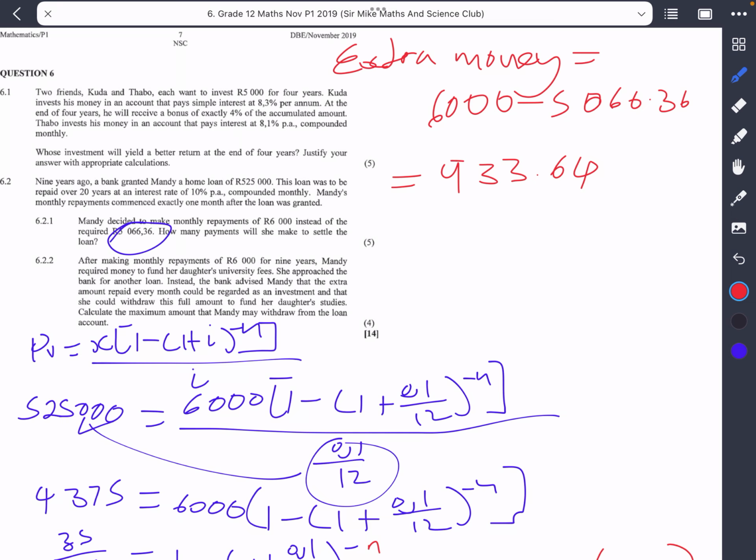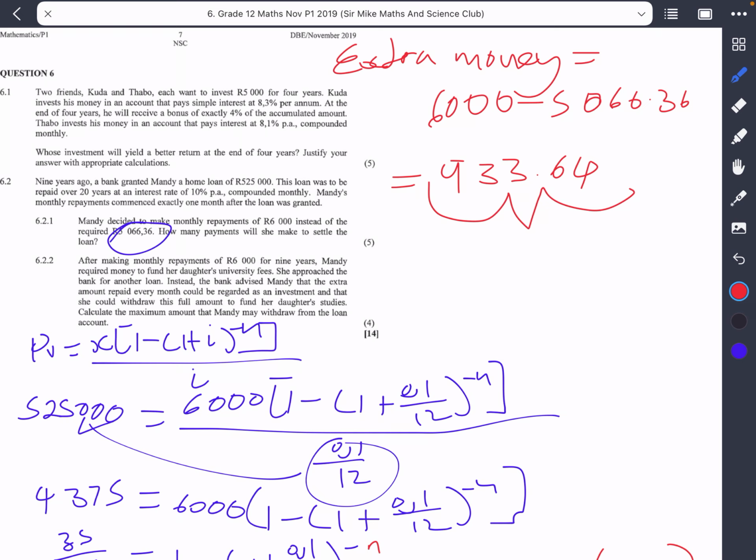So in this case, we want to find out how much all of these extra payments would be worth after 9 years. They said to calculate the maximum amount that Mandy may withdraw from the loan account. Remember, this is no longer a present value annuity, but rather a future value annuity.